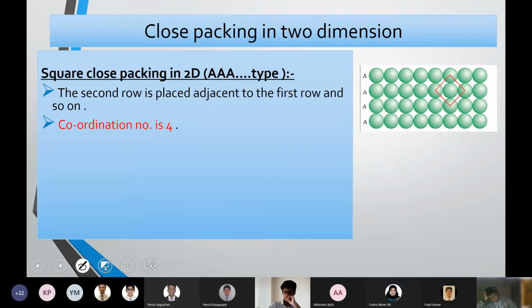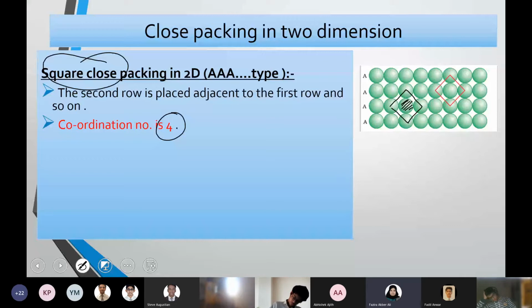Yes, ma'am. See, if you take another particle here, there are 4 particles touching, connected with, neighboring it: 1, 2, 3, 4. When you connect those 4 particles together, you get the shape of a square. That is why it is known as square close packing. So the coordination number is 4. This is the first type of arrangement possible in two dimensions.